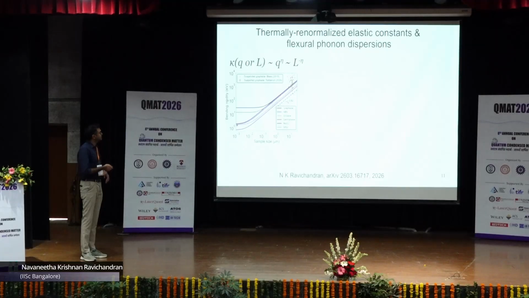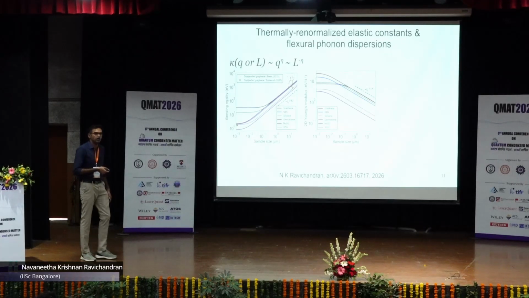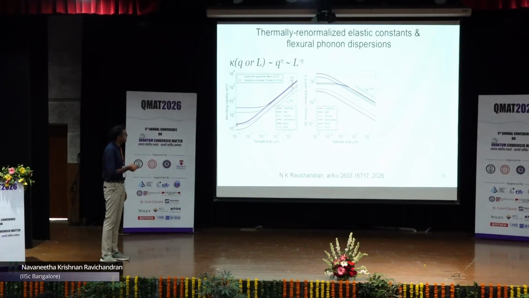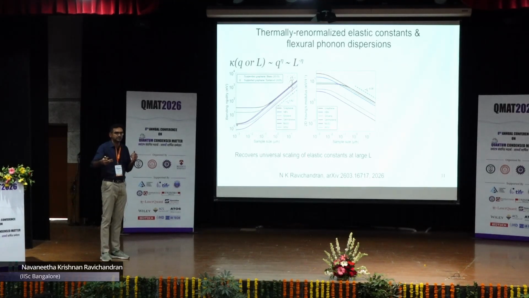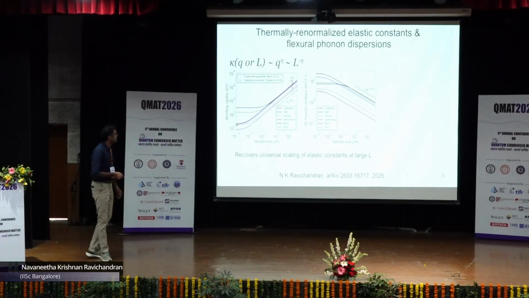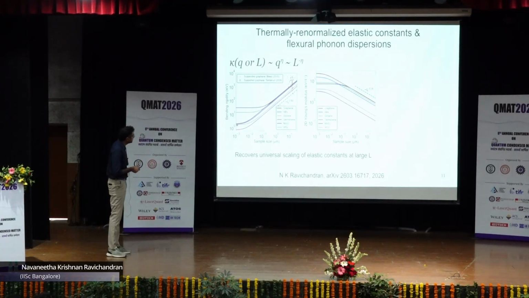This result also extends to the in-plane elastic constants as well. Even the 2D Young's modulus in the in-plane direction undergoes renormalization, and that exponent has this form. So essentially, the self-consistent screening approximation recovers the universal scaling of elastic constants in the long wavelength or large sample limit. These basically are required to stabilize large samples of graphene sheet. And notice that the deviation starts happening at around 10 nanometers or so. So these are not really large. These are just reasonable samples that we often work with.